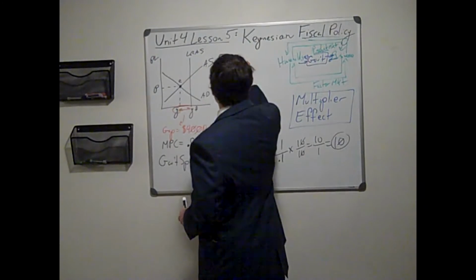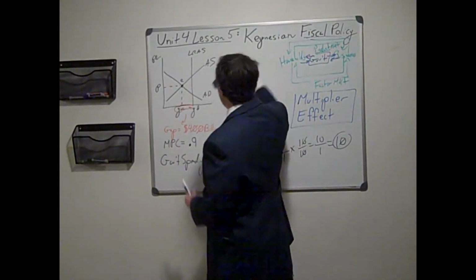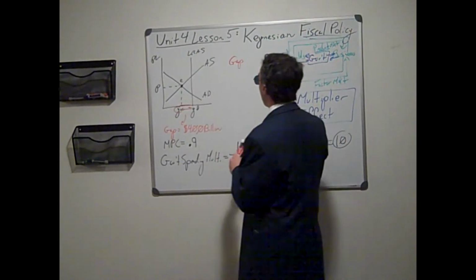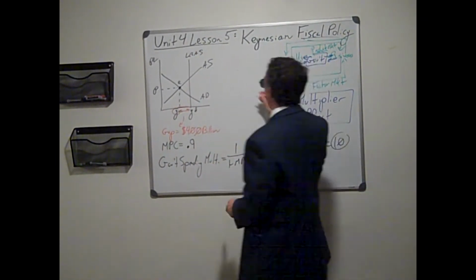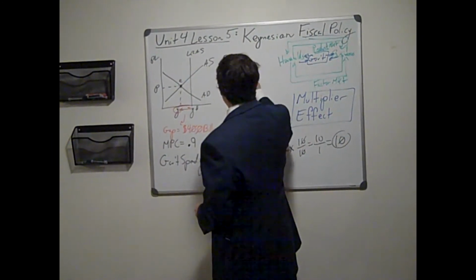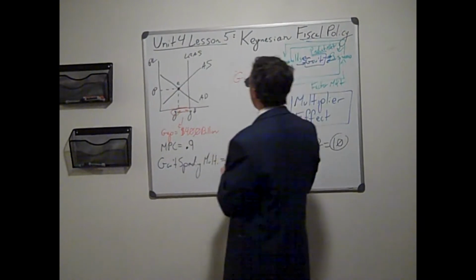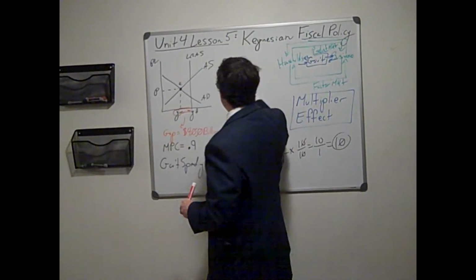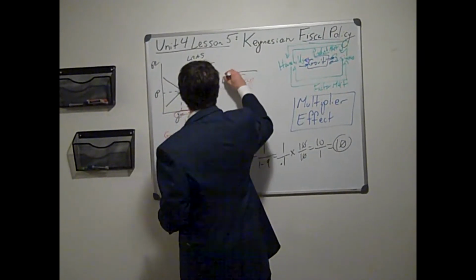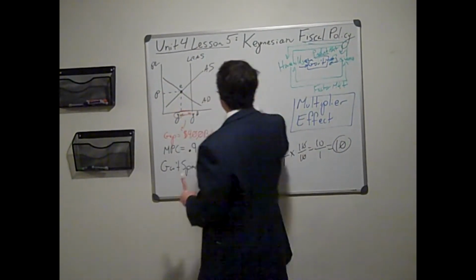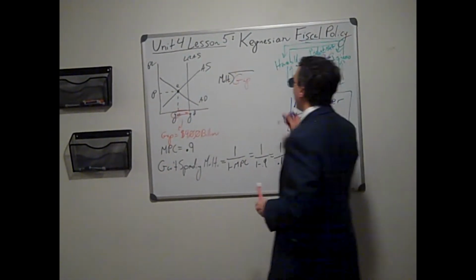We have the gap divided by the multiplier, and that equals the amount the government should spend.